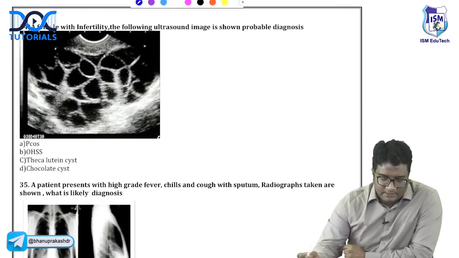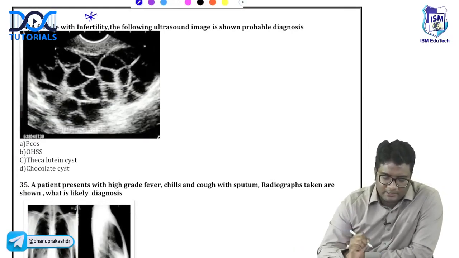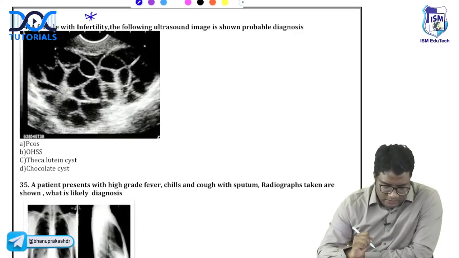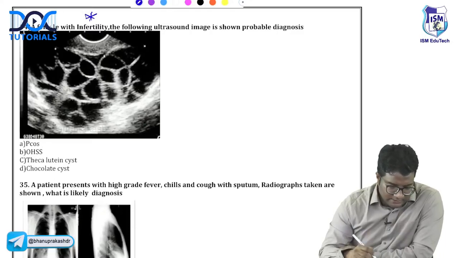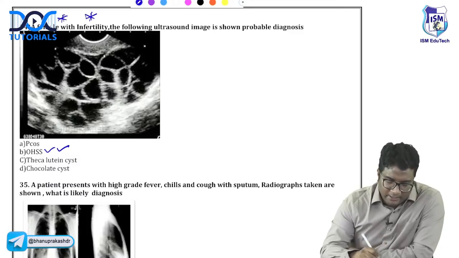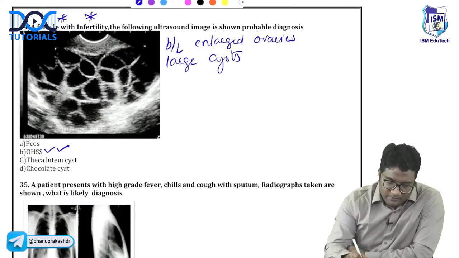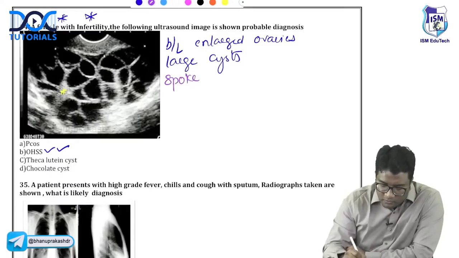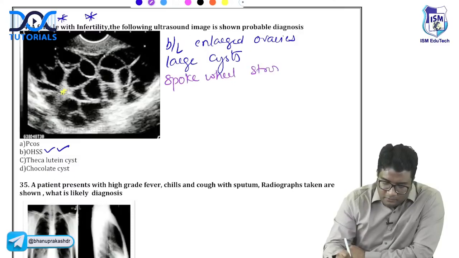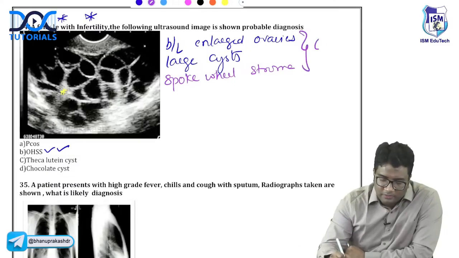Okay, what is this? A female with infertility and an ultrasound image is given. What is the likely diagnosis? Is it PCOS, OHSS, theca lutein cyst, chocolate cyst? This is easy. This is OHSS, right? You have a female with infertility and you are seeing bilaterally enlarged ovaries with large cysts. And how is the stroma? The stroma is thin, spoke wheel like. Spoke wheel stroma. This is all OHSS.